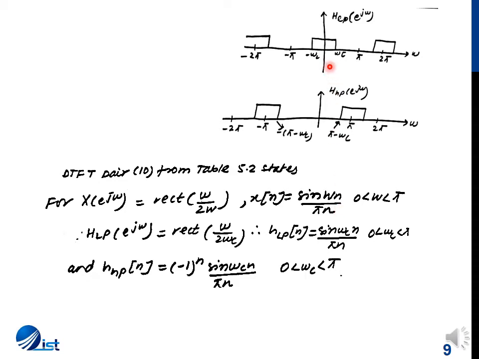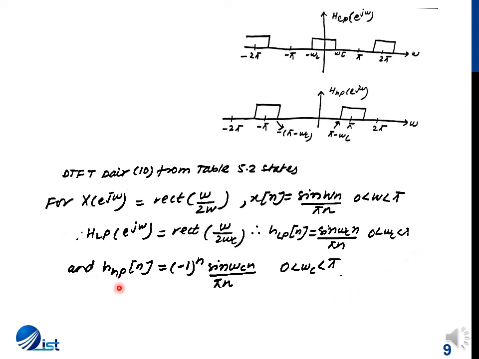So this low pass filter, the ideal low pass filter, had a width of 2 omega c. So we replace 2W with 2 omega c in the formula. Therefore, the low pass filter response is sin(omega c n) by pi n, provided the cutoff frequency omega c is between 0 and pi.